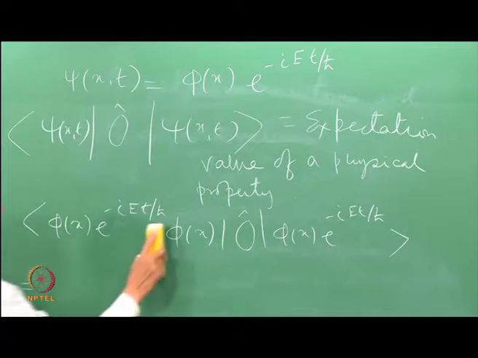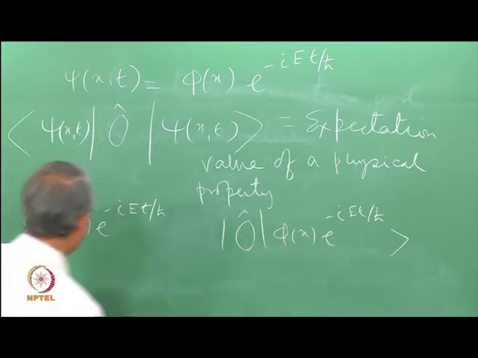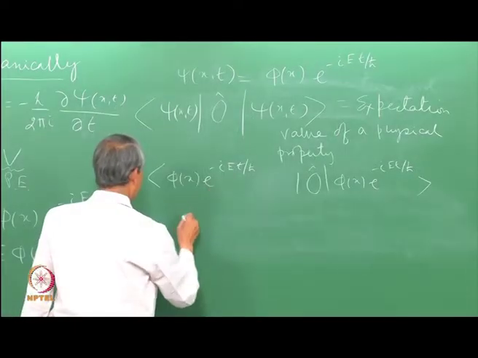Now, here this is a complex conjugate of this. So, this can be taken out of the integral.